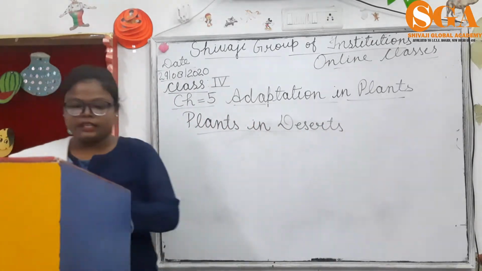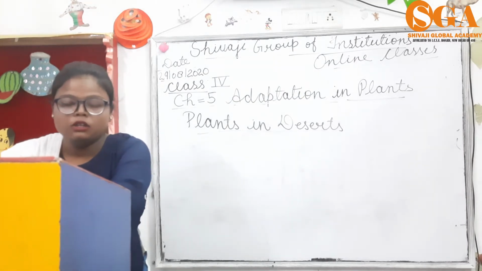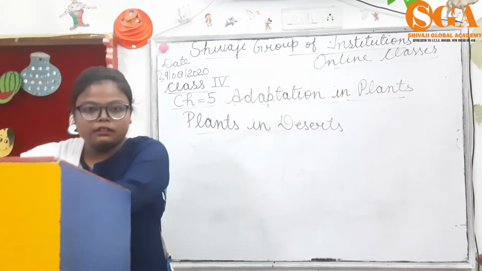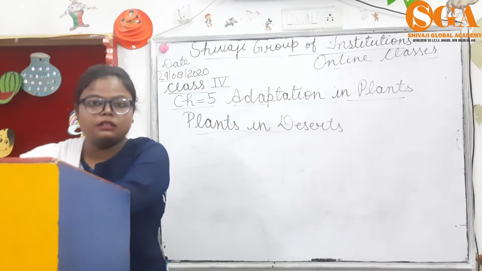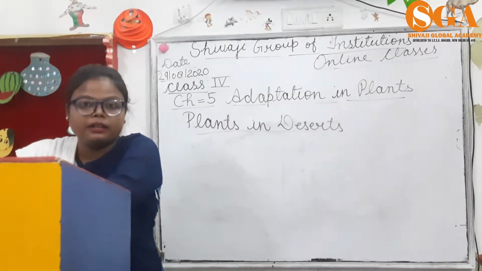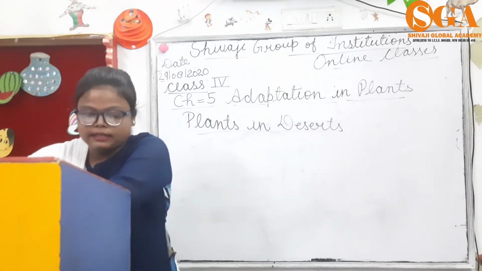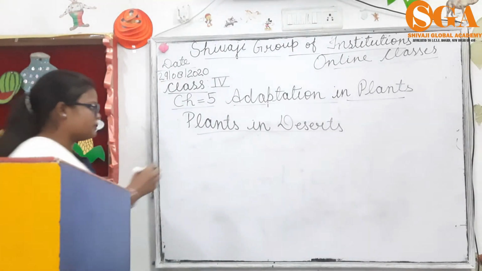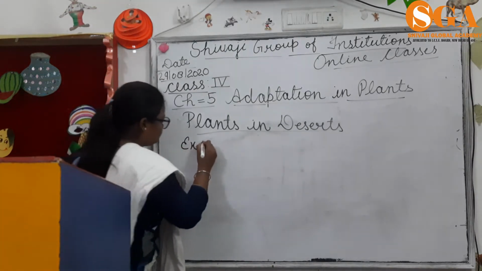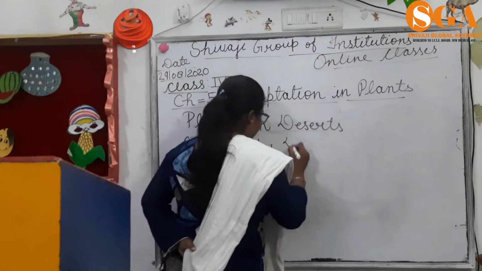Kids, we all know deserts are very dry, hot and sandy. So in this region plants need to retain water and obtain water from deep inside the soil. Example, cactus, date palm.